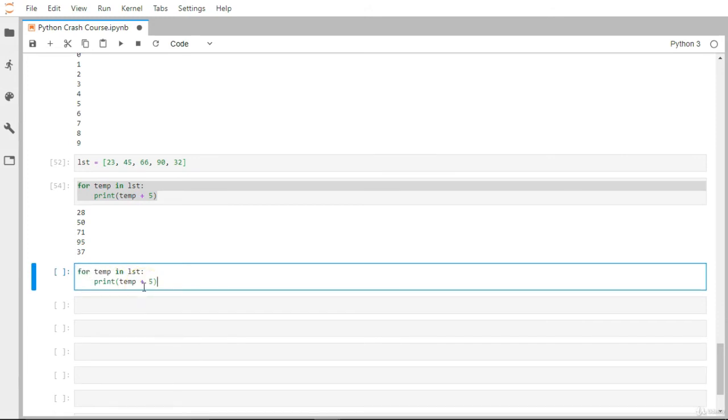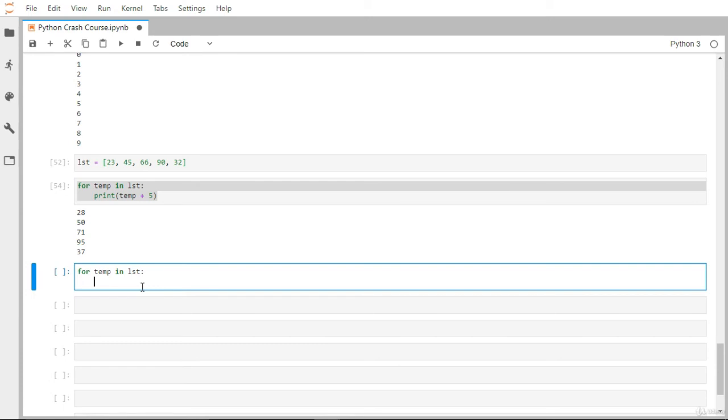Now if I want to find how many of those numbers are odd and how many are even, that's where decision making will come into the picture. We have already learned in our basic school mathematics that when you divide any number by 2, if the remainder is 1, it is an odd number, otherwise it's an even number. The same principle we are going to use here, but now we have to take those decisions.